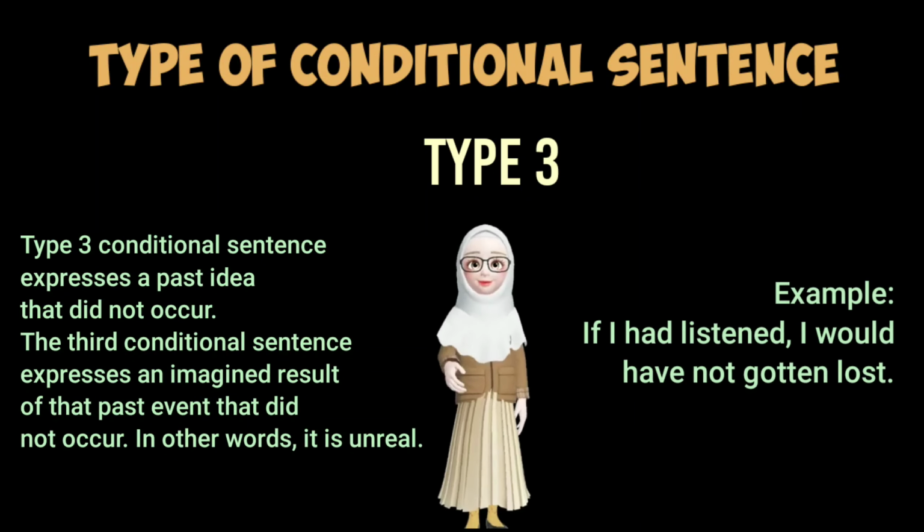For example, if I had listened, I would not have gotten lost. If I had listened is in the past perfect tense, and I would not have gotten lost is the independent clause.